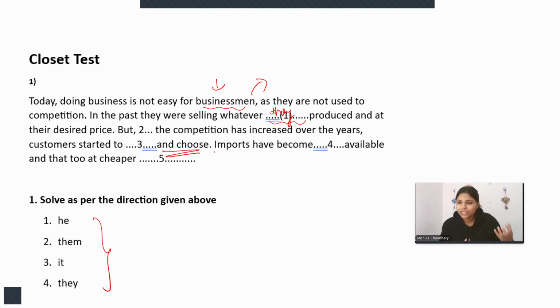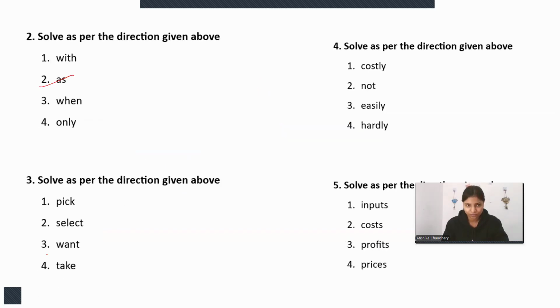Prior, the competition was less, but today the competition is more, and the resources are more than enough, so we have to pick and choose, right? So pick will be the third blank.